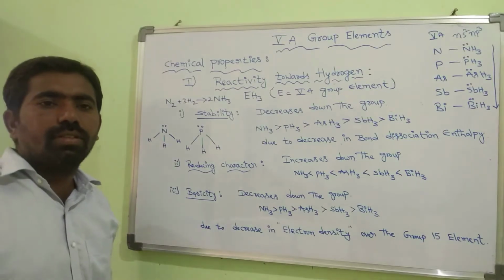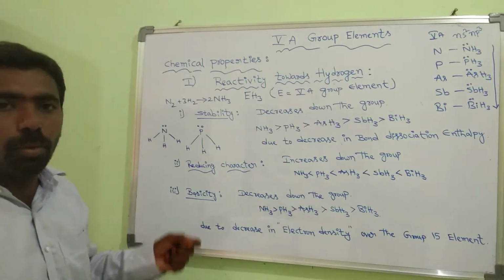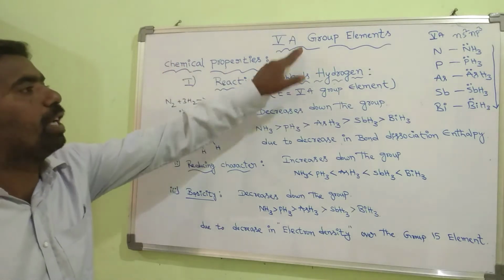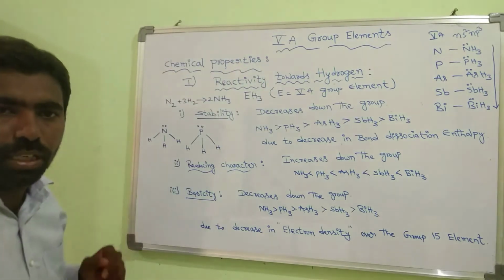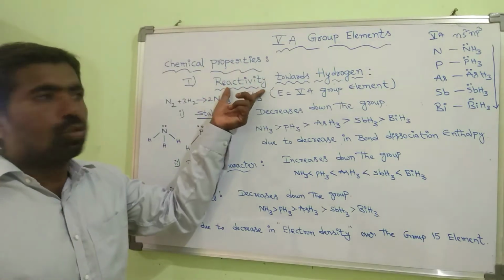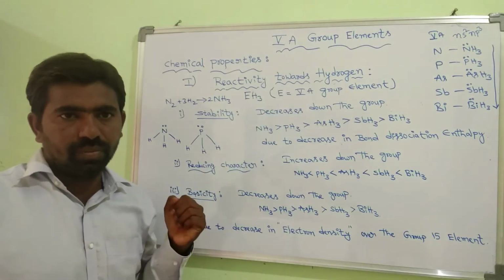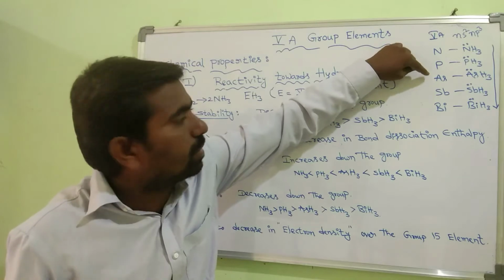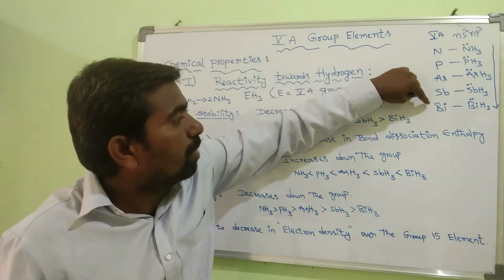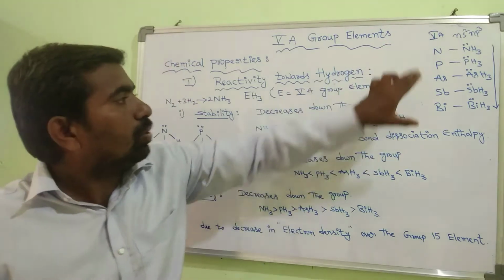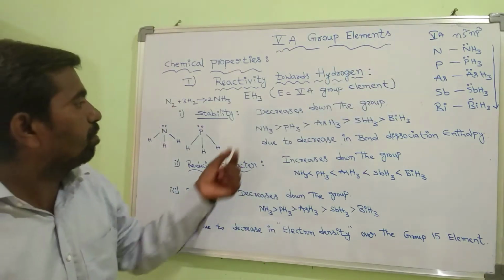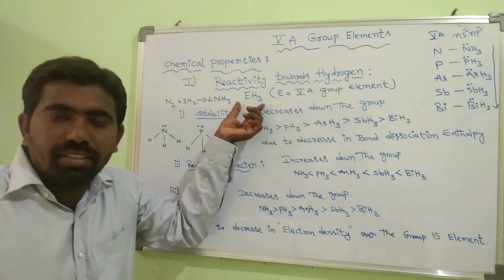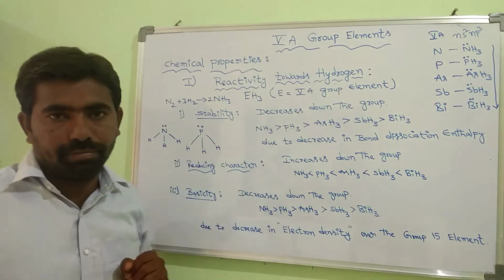Dear students, in this class we are going to learn about the chemical properties of group 15 elements. The first chemical property is reactivity towards hydrogen. The group 15 elements are nitrogen, phosphorus, arsenic, antimony and bismuth. These elements form EH3 type of hydrides with hydrogen.